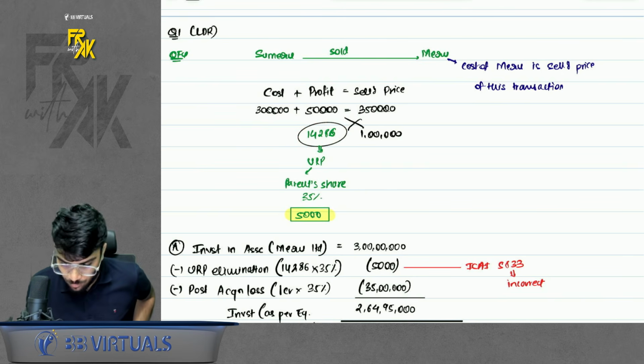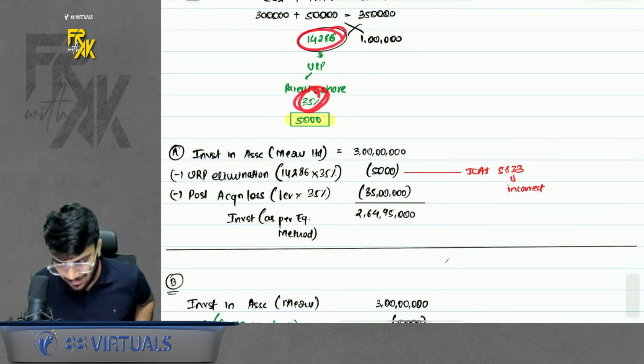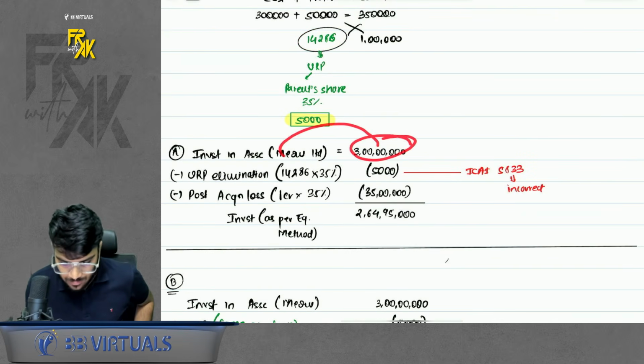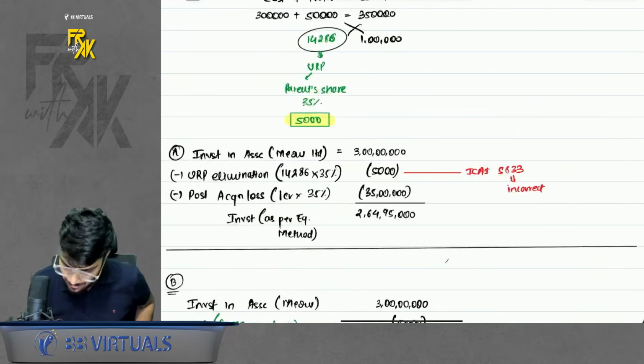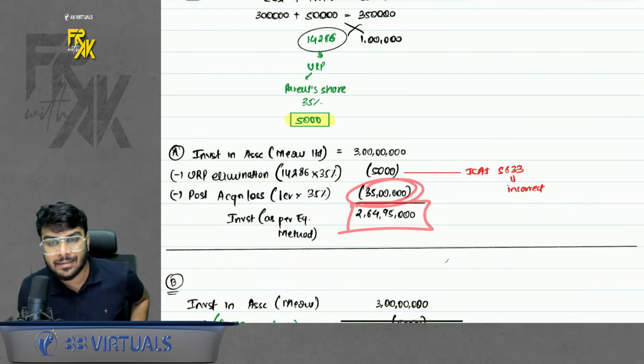We will not eliminate the full amount. We will only eliminate up to our share. So 14,286 into 35%. Eliminate this. So record the investment cost, eliminate the URP. There was some loss also given, so eliminate the loss as well. We'll get the investment value.